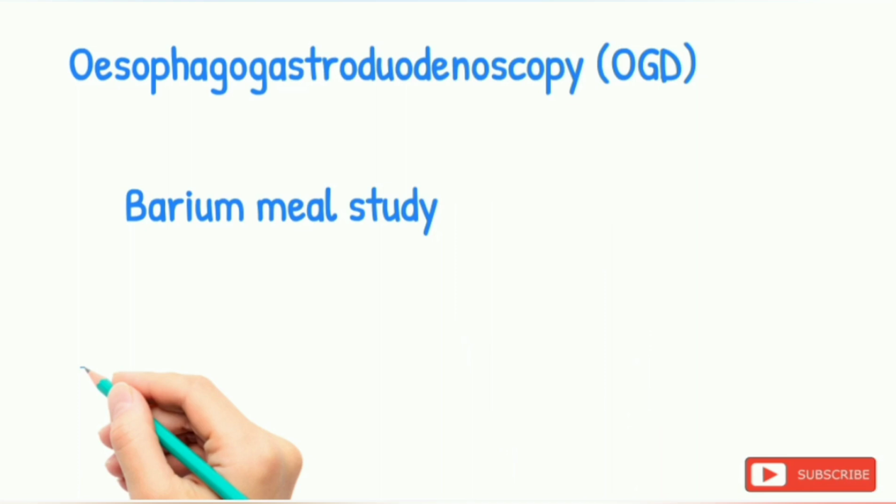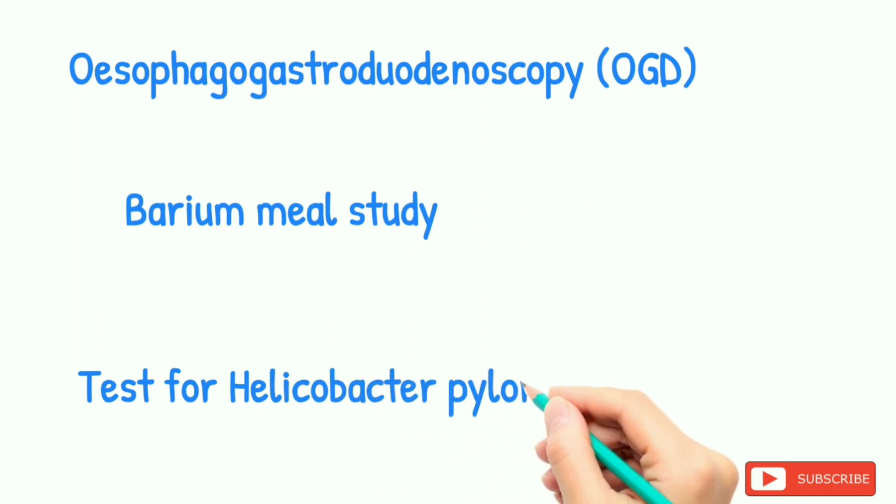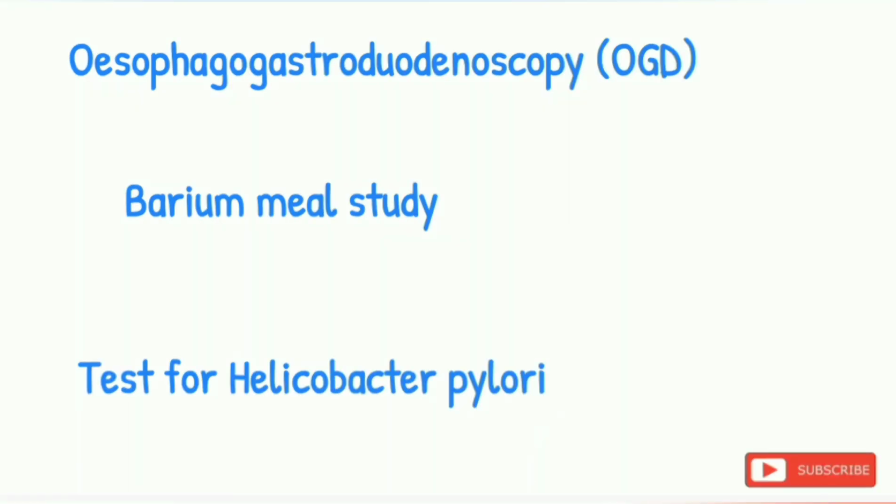Tests for Helicobacter pylori. First is a serological test. When the patient has not received treatment for the Helicobacter infection, then this test can be useful. Second is the urea breath test. It's based on the ability to hydrolyze urea, and it is used to confirm the cure of the Helicobacter pylori